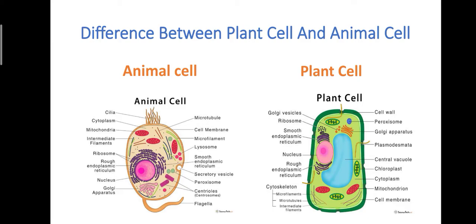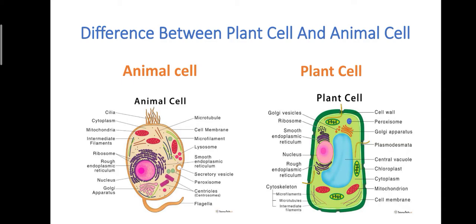First, in a plant cell, cell wall is present, in animal cell it is absent. Second, in plant cell plasma membrane is the second layer, and in animal cell plasma membrane is the outermost layer. Third, in plant cell vacuoles occupy the central position, meaning they occupy 90% area of the cytoplasm, and in animal cell, I told you, very microscopic size vacuoles are present. It is not compulsory; it may be present, may not be present, depending on the functional abilities of that animal cell. But in plant cell, vacuole is the unique feature.